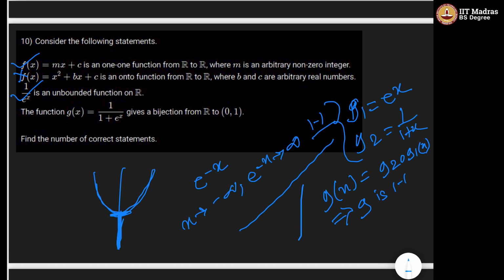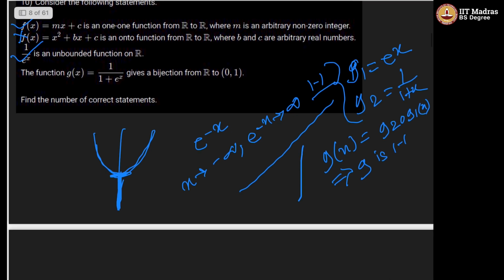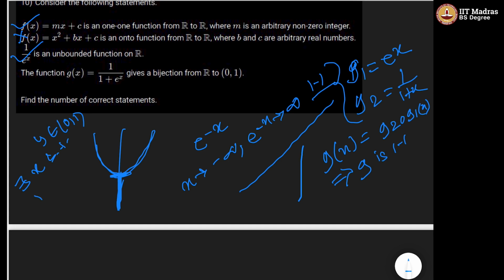Also, if we take any y belonging to (0, 1), there will be an x such that 1/(1 + e^x) = y.